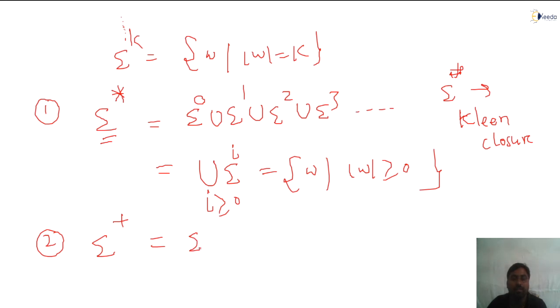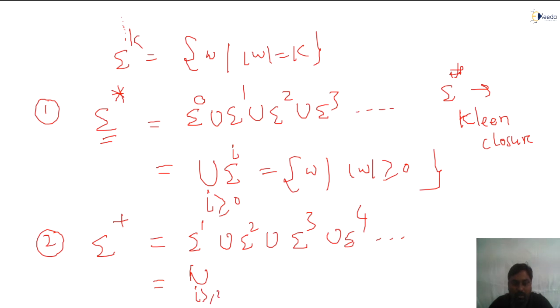Sigma plus is sigma power 1 union sigma power 2 union sigma power 3 union sigma power 4, and so on. Formally, it is the union over i greater than or equal to 1 of the set of w such that w is a string and length of w is greater than or equal to 1. Now see, sigma plus is nothing but the positive closure.